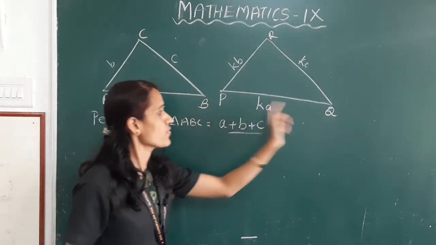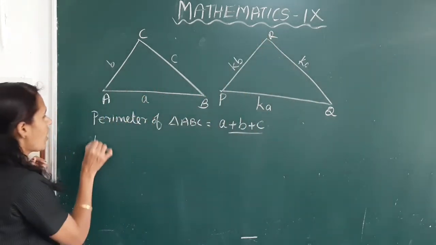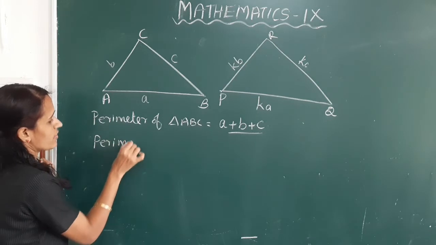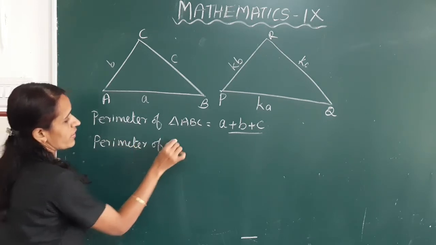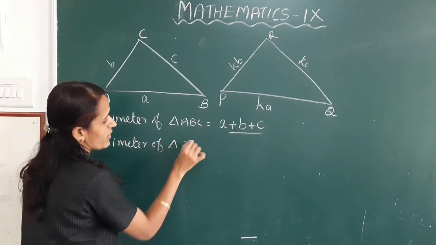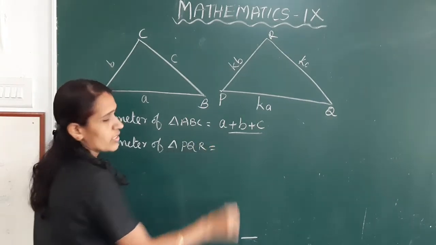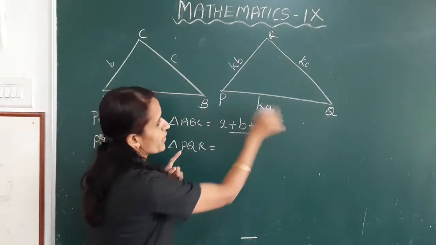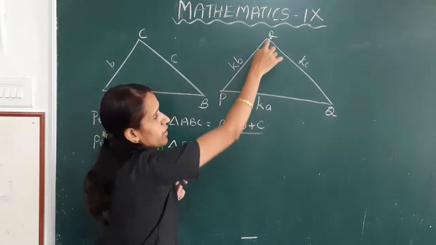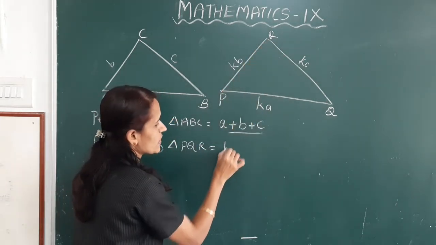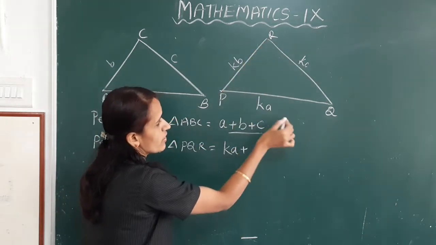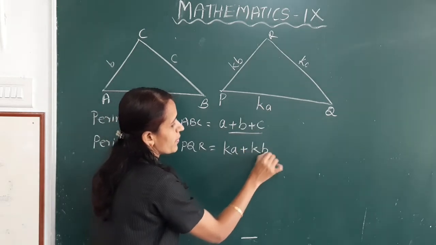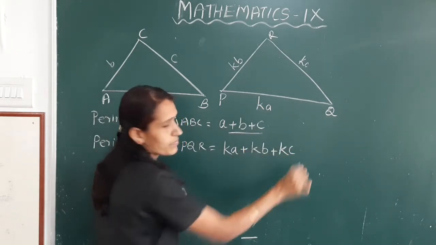Next, perimeter of triangle PQR. This is equal to PQ plus QR plus PR. PQ is ka plus QR is kb plus kc.